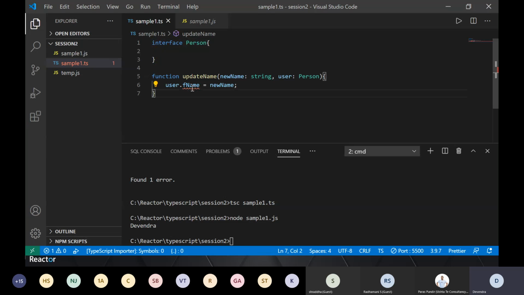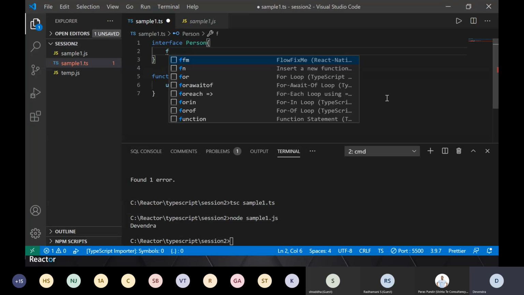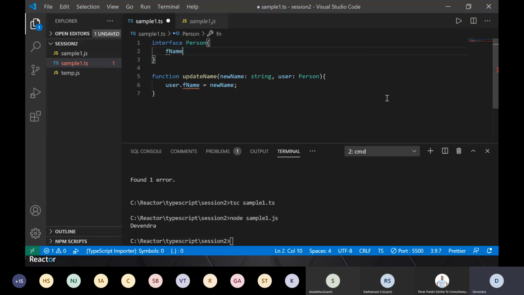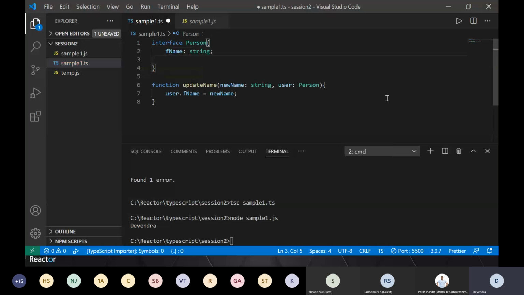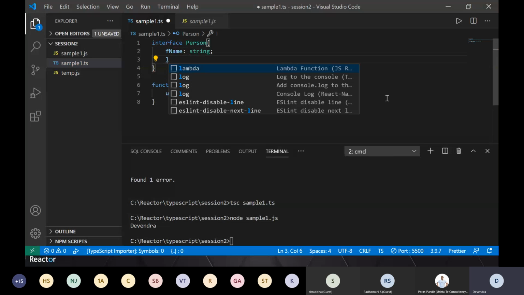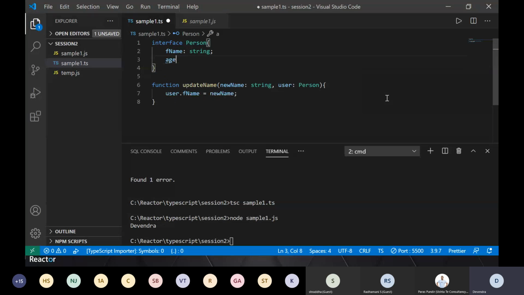Now you see that it will start showing me this error that fName does not exist on type Person. So it automatically checked that this is not following the contract which is defined here. This contract is empty. Basically, you will not get this kind of thing. So let's say you have a firstName of type string. This is how you can define it. And lastName, well, let me do a quick thing, age of type number. I'm just keeping it small.